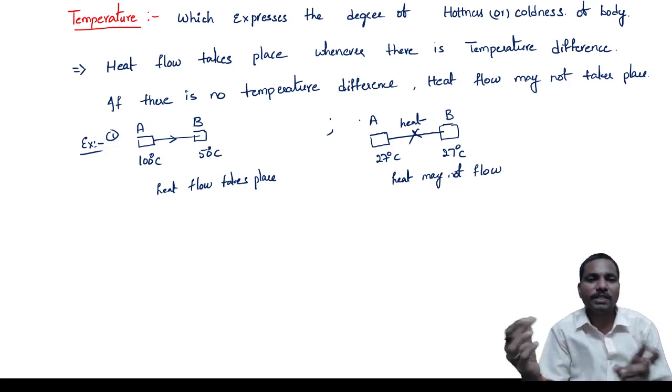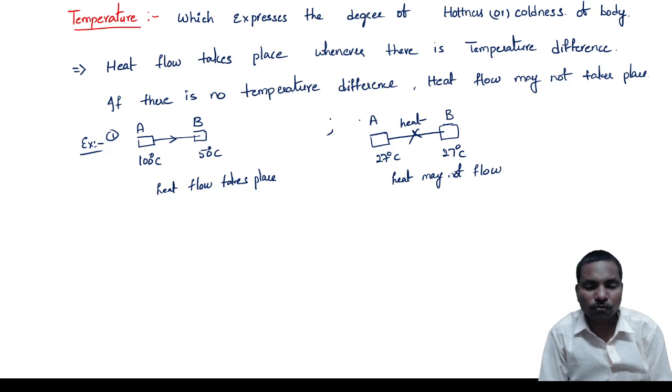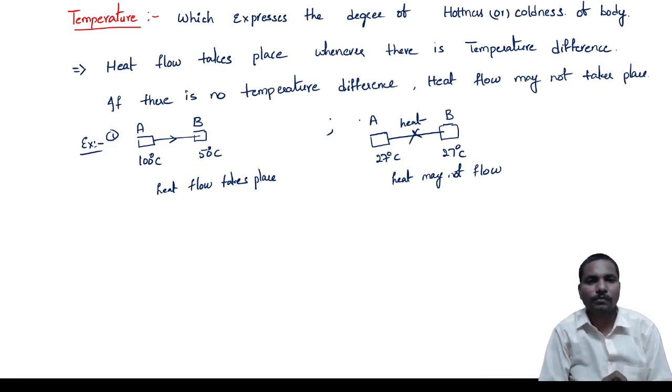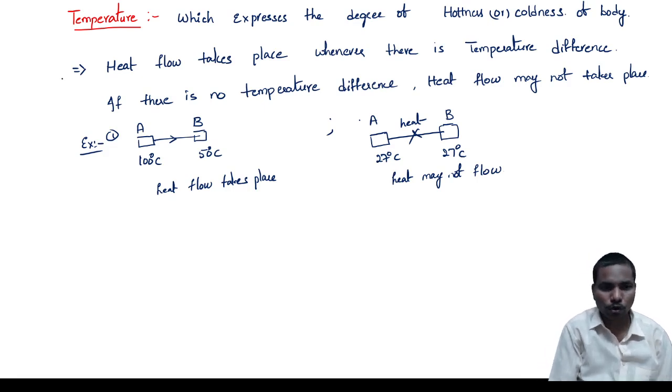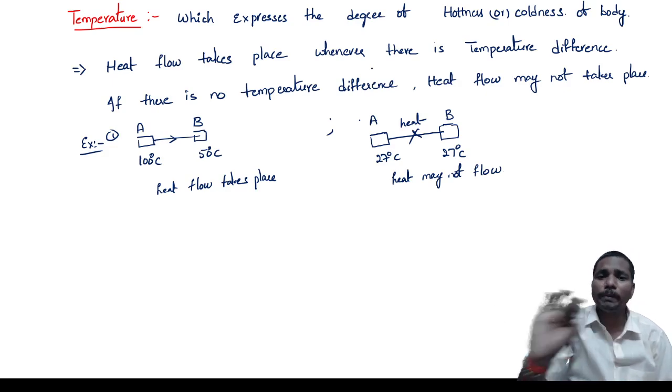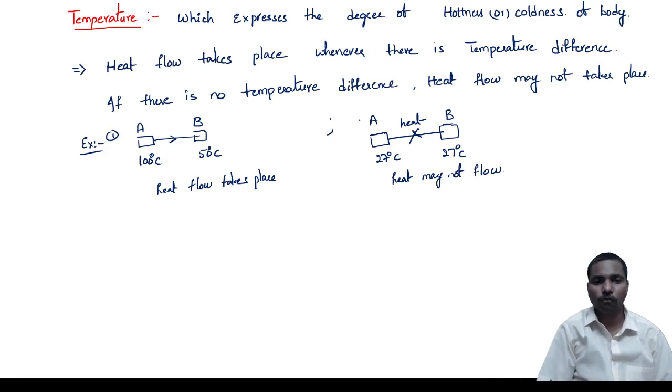Whenever there is a pressure difference, water flows. Whenever there is an mmf difference, magnetic flux flows. So a difference is needed. Here are the two important points: heat flow takes place whenever there is a temperature difference. If there is no temperature difference, there is no heat flow. That is a very important point.